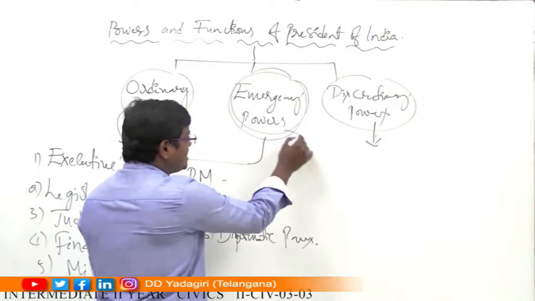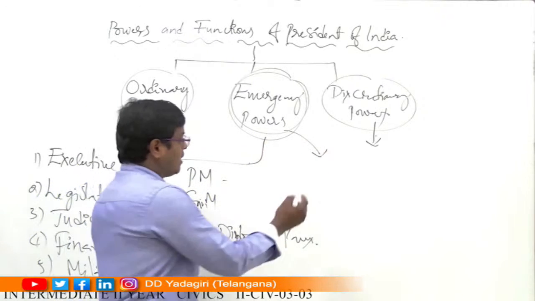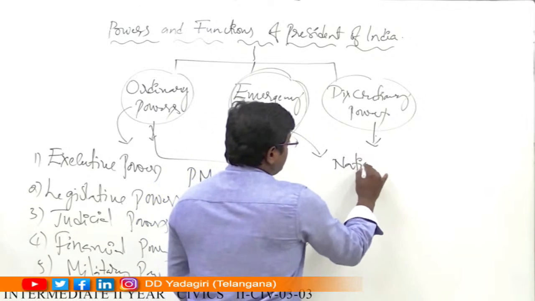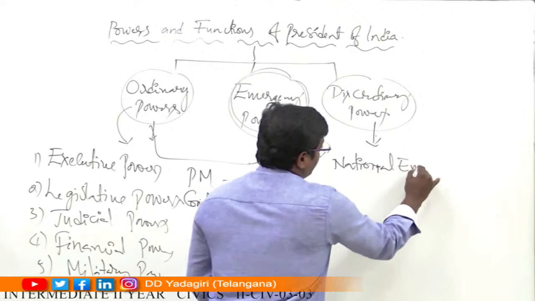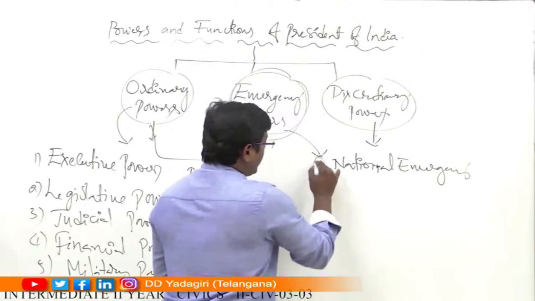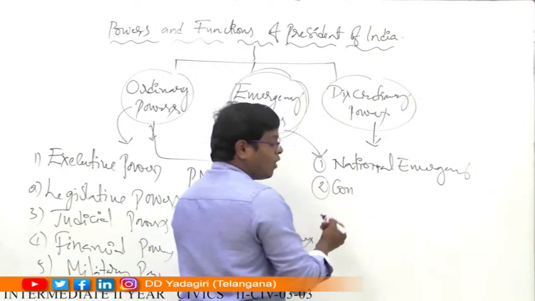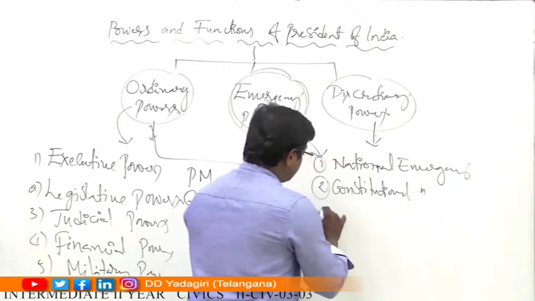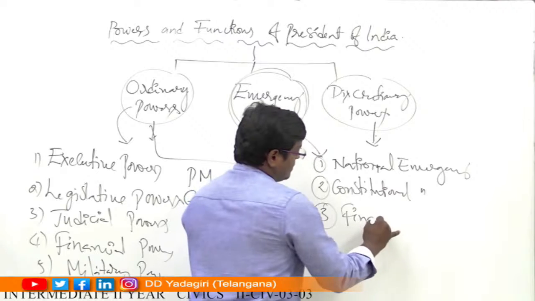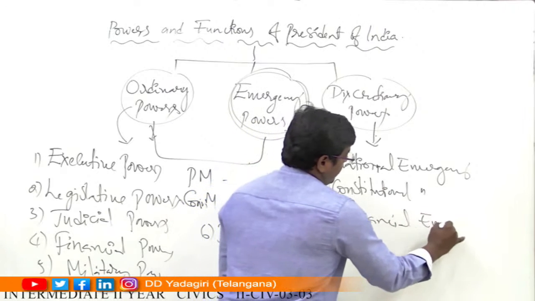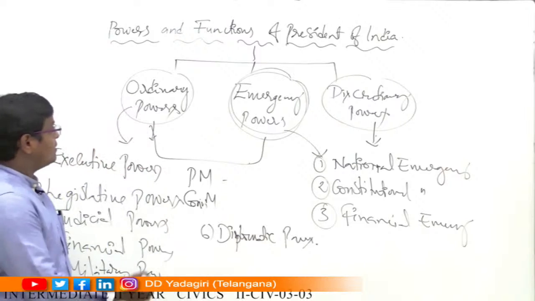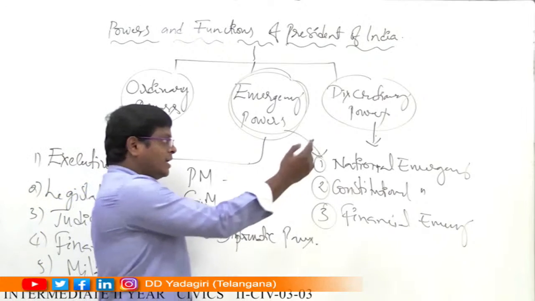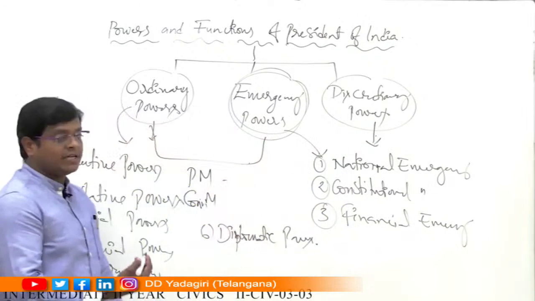And what about emergency powers? Emergency powers are again classified into three types. One is national emergency. Second one is constitutional emergency or President's rule. Third one is financial emergency. So these are the powers and functions enjoyed by the President of India. Discretionary powers, later we will cover after the emergency powers.